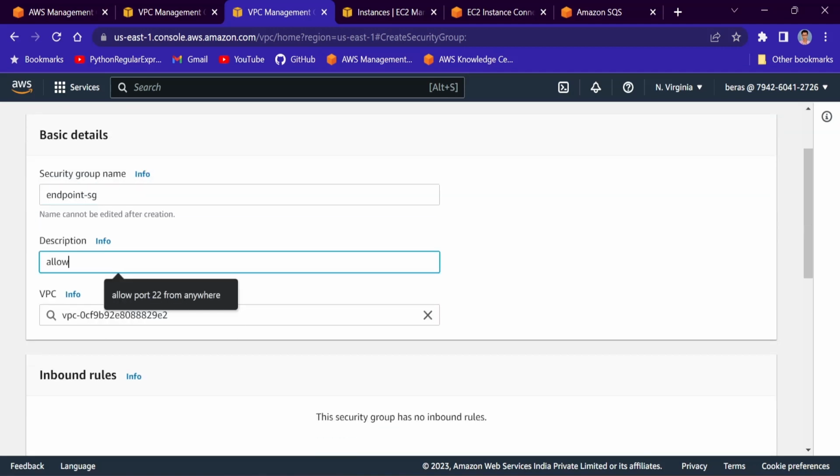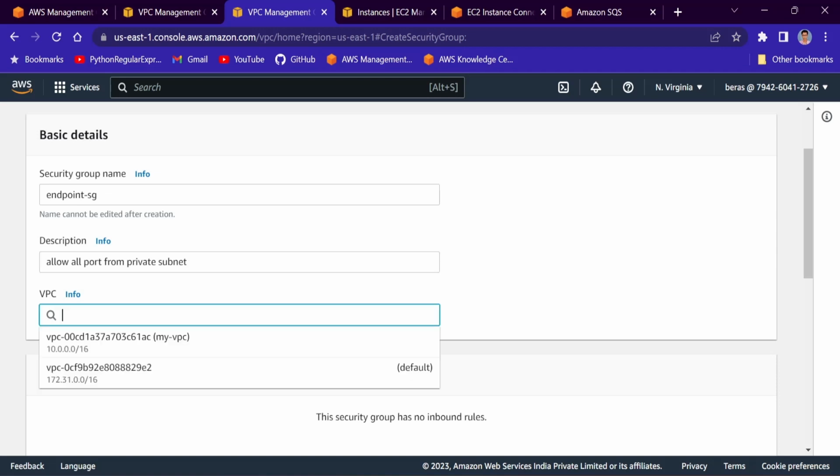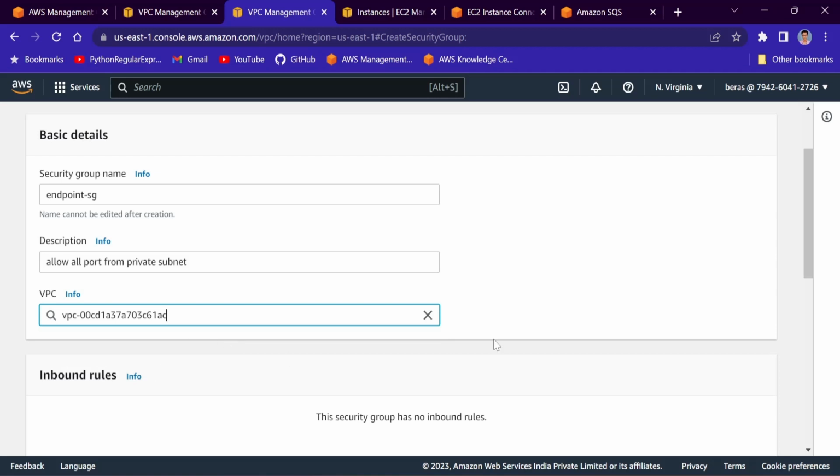So allow all port. Okay, I will allow all port from the private subnet, because instances within the private subnet will use that interface endpoint, right? I'll open all the ports for that interface endpoint. Okay, and I'll select VPC.